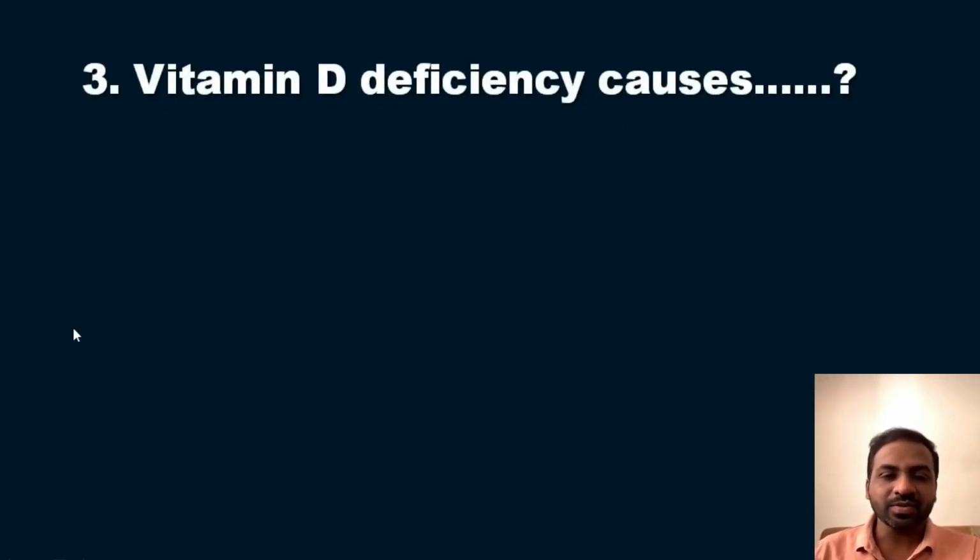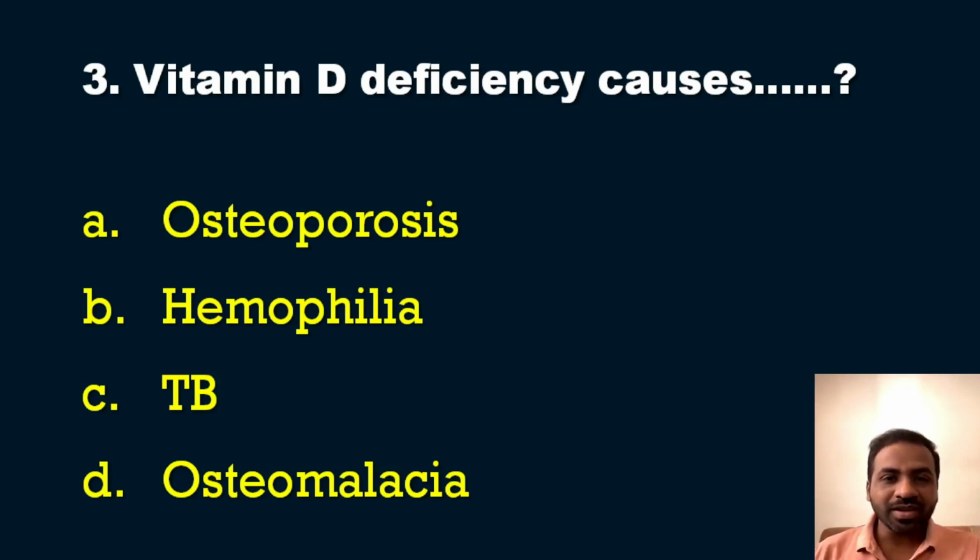The question is from nutrition, and it is a very simple question: vitamin D deficiency causes dash. So it's a direct question. Vitamin D deficiency causes dash. Now we will see the options. The first option is osteoporosis, the second option is hemophilia, the third option is TB, and the final option is osteomalacia.